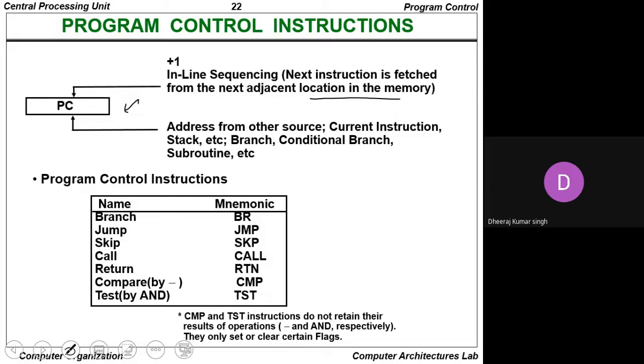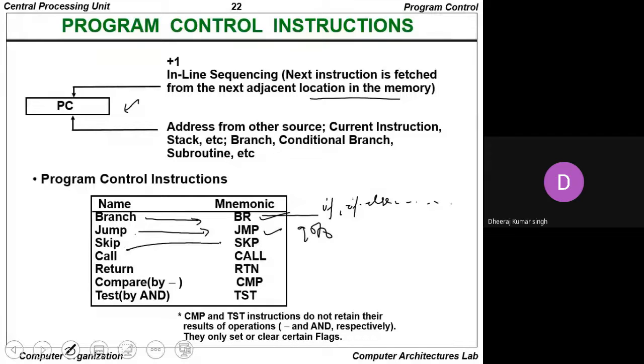For program control instructions, the branch instruction is always going to be represented in assembly via BR. The branch instruction covers if, if else, ladder if else, and switch case. The jump instruction, such as goto, can be represented by JMP.